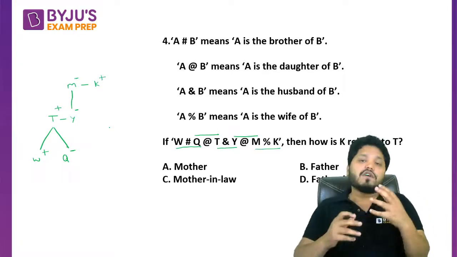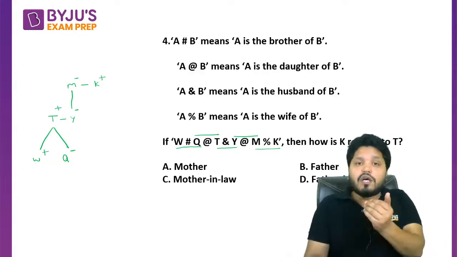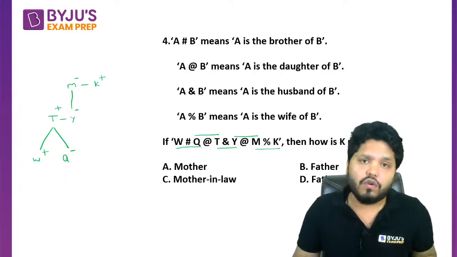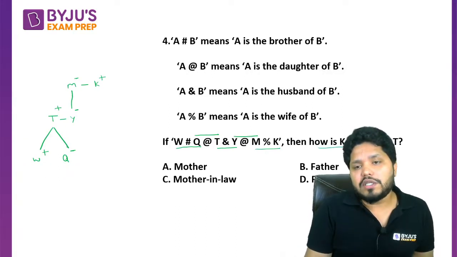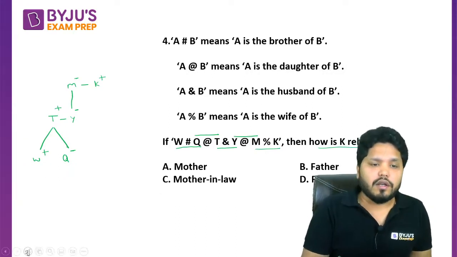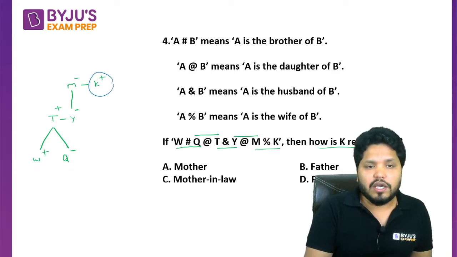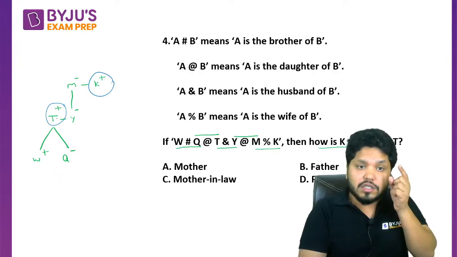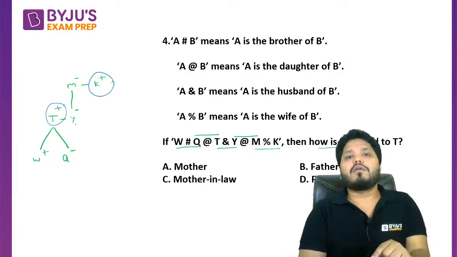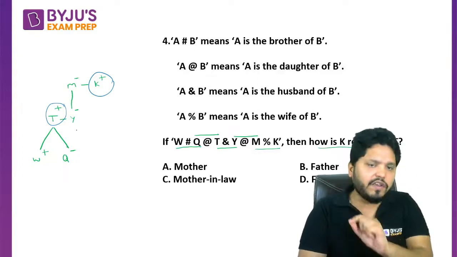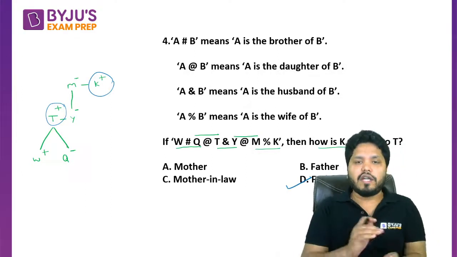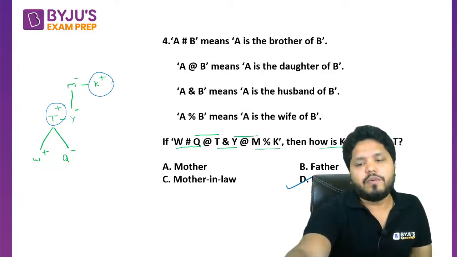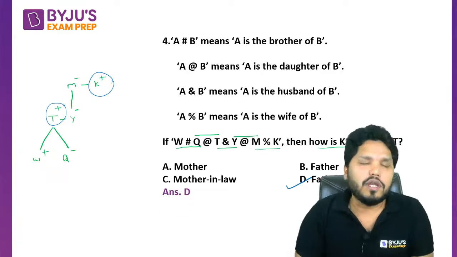So something like this. First of all, in blood relation kind of question, we have to draw the diagram. Once we have drawn the tree diagram, then solving the question will become a cakewalk for you. So then how is K related to T? That's your question. So K and T, can I say that K is going to be the father-in-law of T, because K is the father of T's wife. So K is going to be the father-in-law of T. I hope the question is clear to everyone. So we have to start from the very first statement, keep on going up till the last, make the tree diagram, and easily you can answer such question.